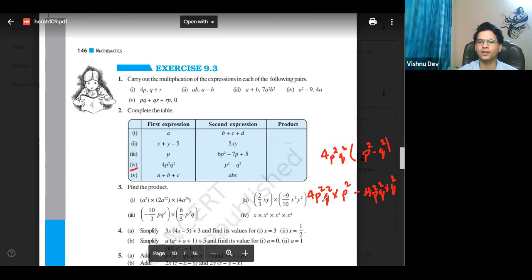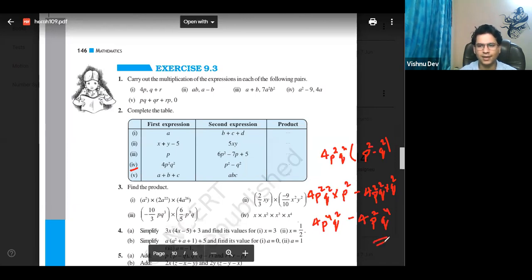Now tell me here, p square into p square, it will be how much? P to the power 4, correct, very good. So it will be 4, है ना? P to the power 4 q square minus, here q square into q square will be what? 4 p square into q to the power 4.